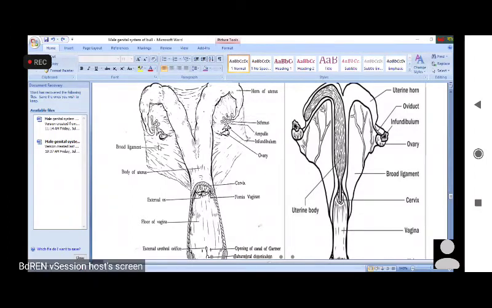So in the pelvic cavity, the broad ligament of uterus holds the uterus with the abdominal wall, because it cannot be loose, it cannot be open, it cannot hang. So it should be attached with something. So the broad ligament of uterus attaches the uterus with the abdominal wall. So any other difference?